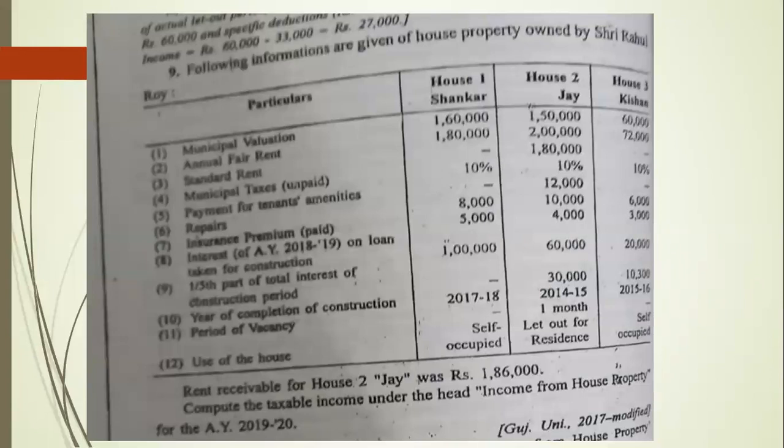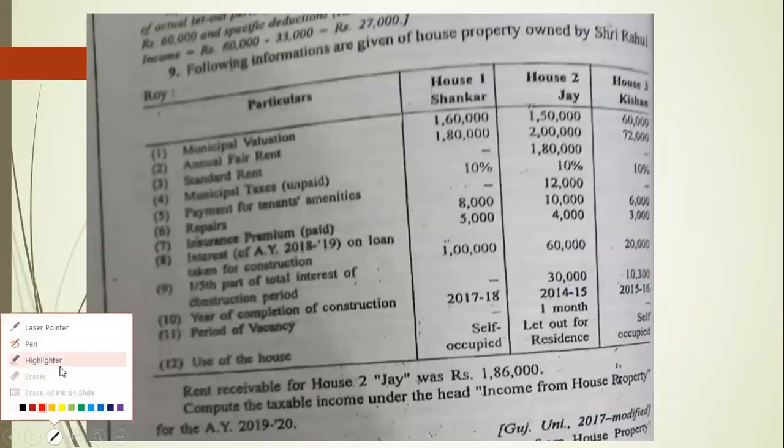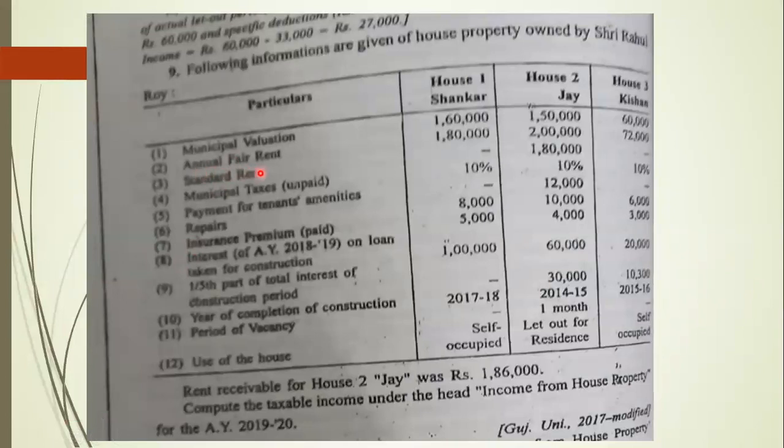For Shankar it is 1,60,000, for Jay it is 1,50,000 and for Kishan it is 60,000.